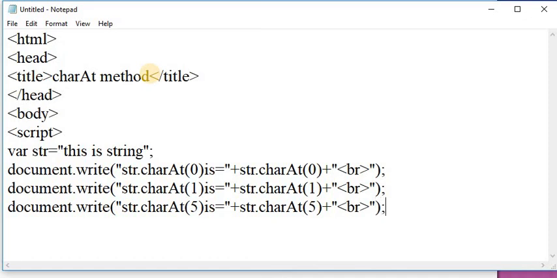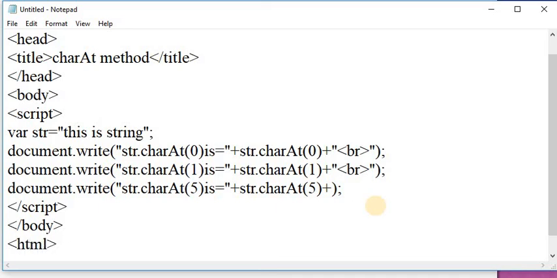Here you can write br or not because it is the last statement I am printing on the web page, so there is no need to write a break tag here. Here close the script tag, close the body tag, and close the HTML tag.